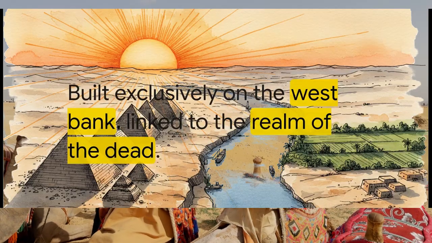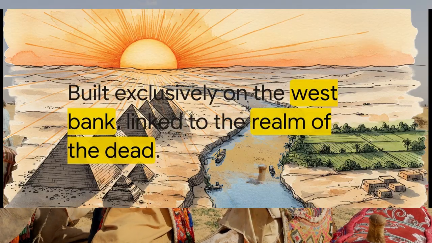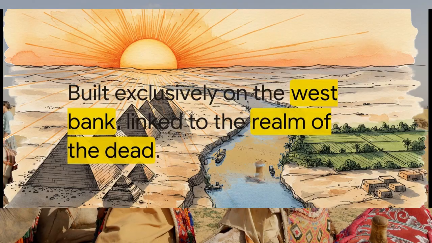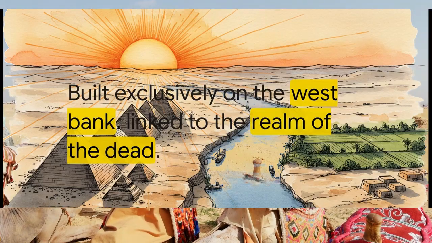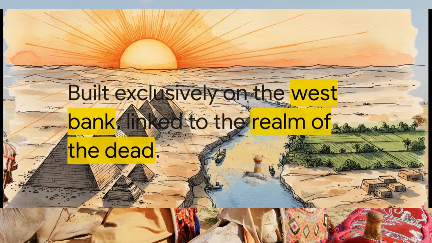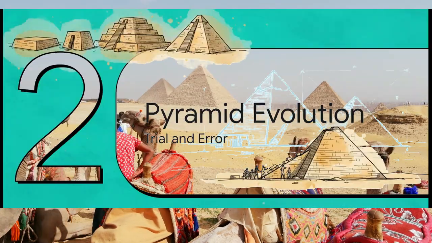Now, this wasn't just a coincidence, and it certainly wasn't just because it was prime real estate. In ancient Egyptian mythology, the West, the literal site of the setting sun, was intrinsically linked to the realm of the dead. So their placement was a deliberate, powerful theological statement right from day one.